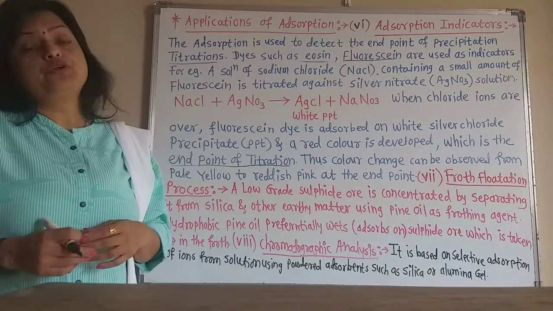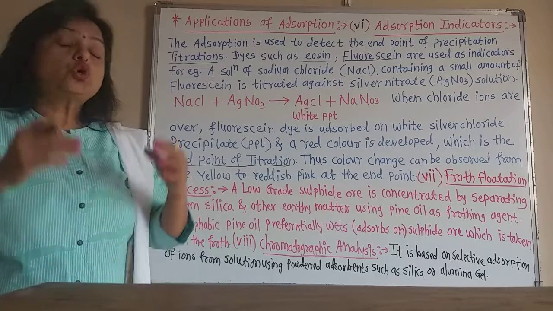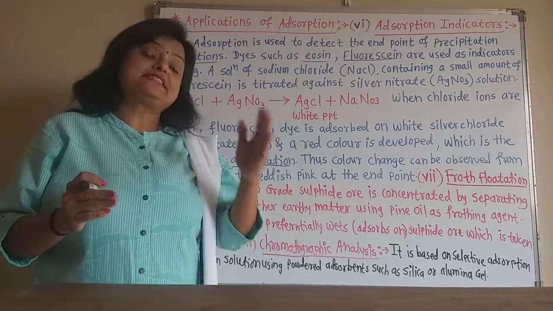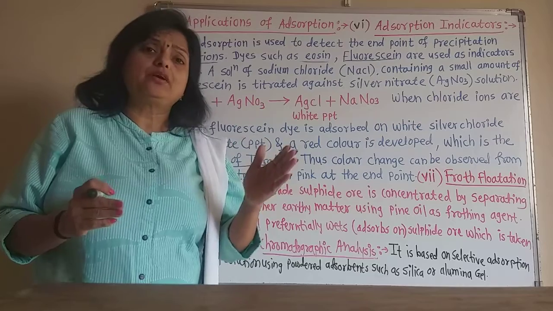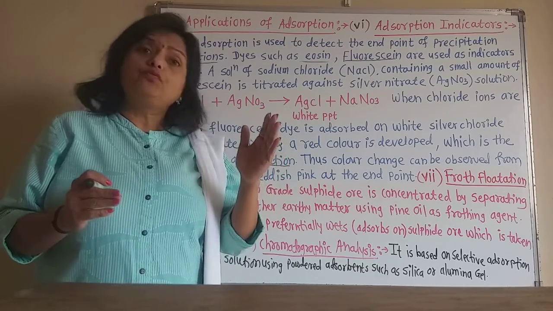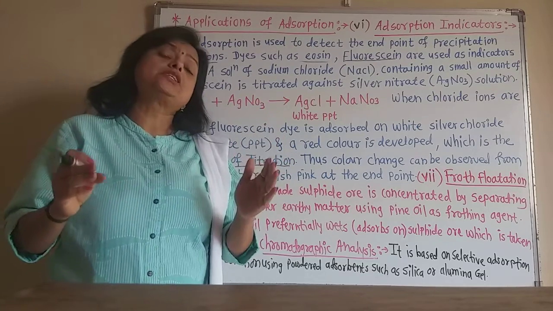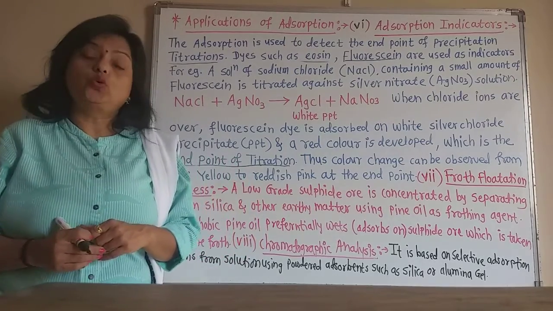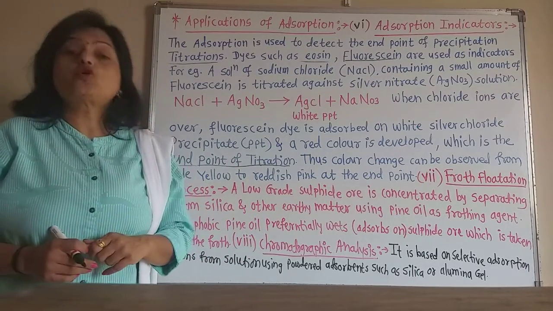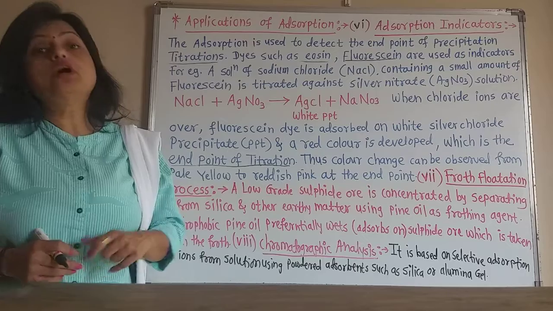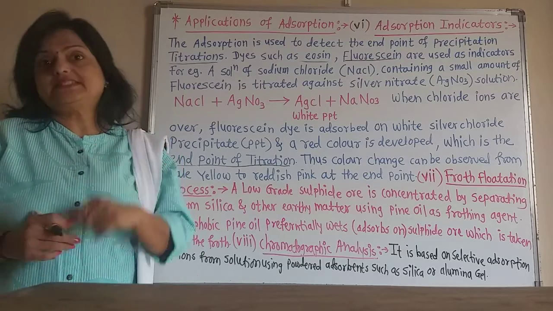These are the impurities in that ore. So to separate these impurities, such as silica and earthy matter, from the ore, we have to use the process of concentration of the ore. One process of concentration of the ore is the froth flotation process.